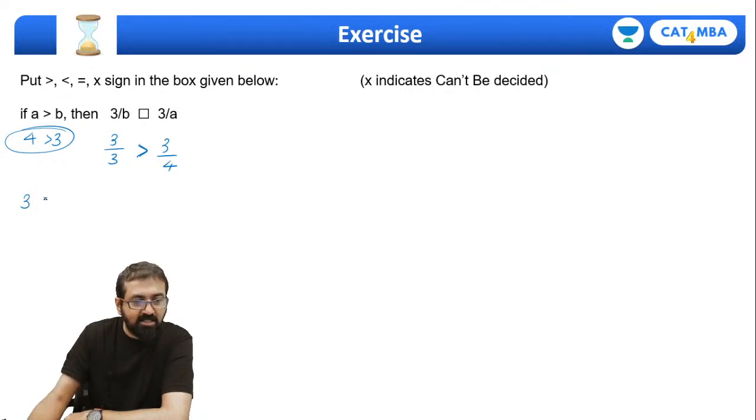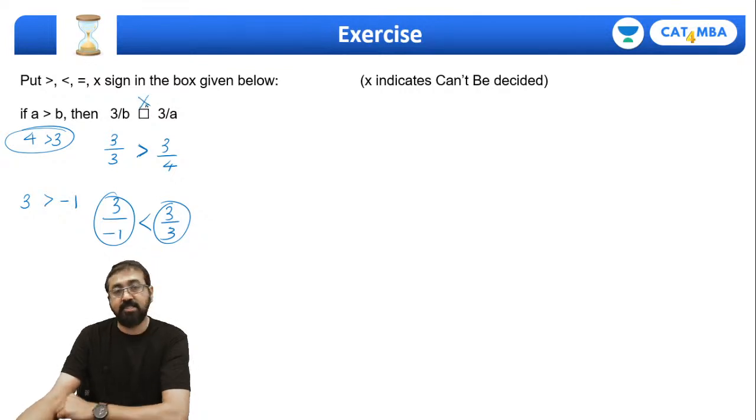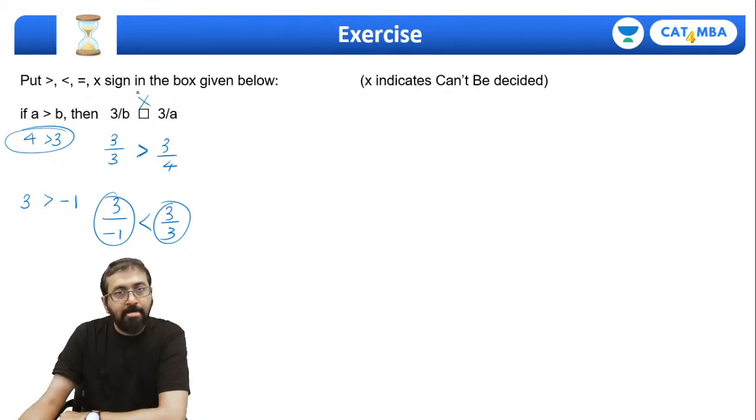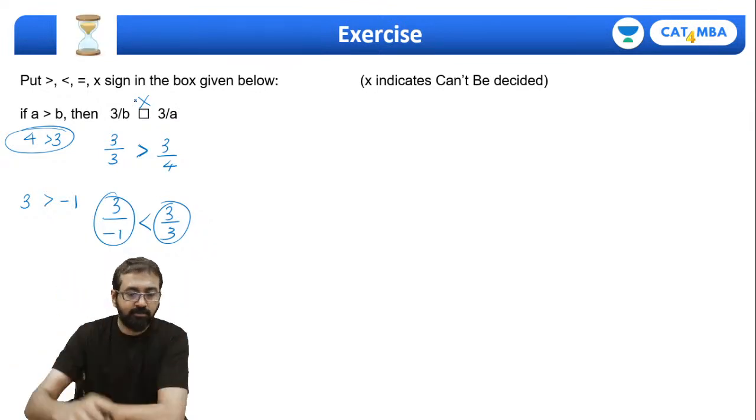Let me take A as 3 and B as minus 1. Now 3 upon minus 1 and this is 3 upon 3. So of course this will be greater, right? That's why again we can't decide what the relationship will be. Okay, everyone, have you all understood this?